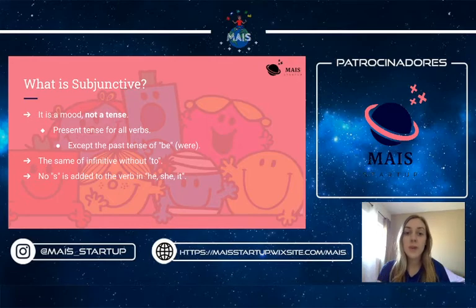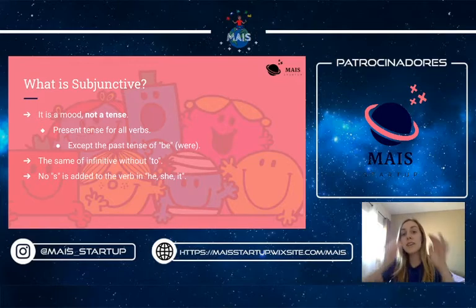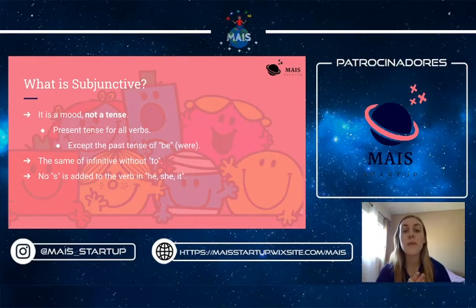So as you may have noticed, I did not add an s at the end of the verb work in the he, she, it, because the subjunctive does not do that. The subjunctive uses the infinitive form of the verb without the to. So instead of to work, it's only work.